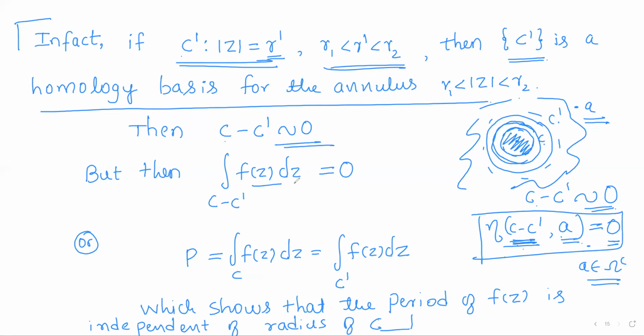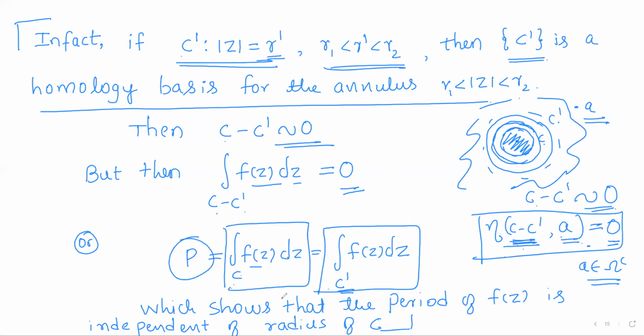So the integral of f of z dz over C minus C dash will be 0 by the general statement of Cauchy's theorem. So the integral over C will be equal to the integral over C dash, and this value is taken as the period. So the period of f of z in a doubly connected region is independent of the choice of circle as a homology basis element.